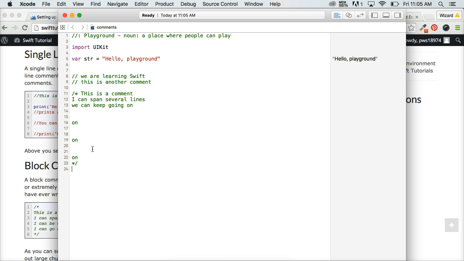Just want you to know, when we're practicing writing code in your playgrounds, use comments to remind yourself, hey, why do we do it this way? What are we doing? So when you go back to just review things, you know what's going on. It'll save you a lot of time and make it easier to learn Swift.